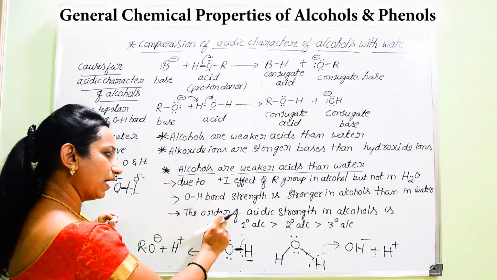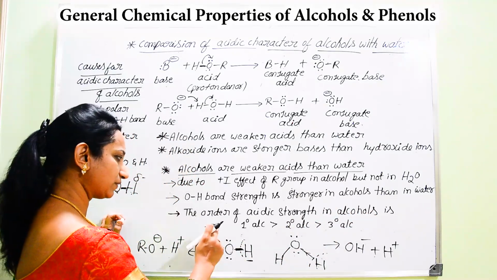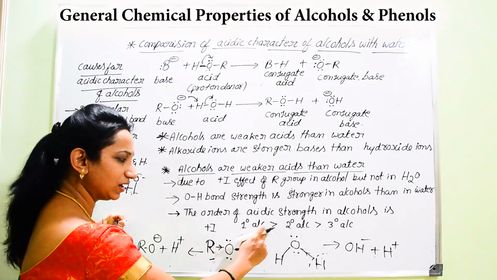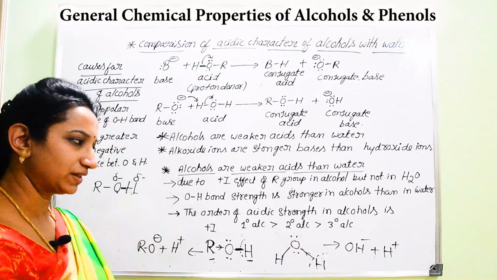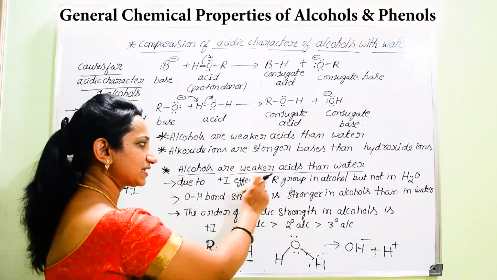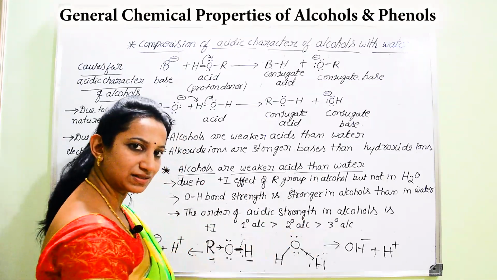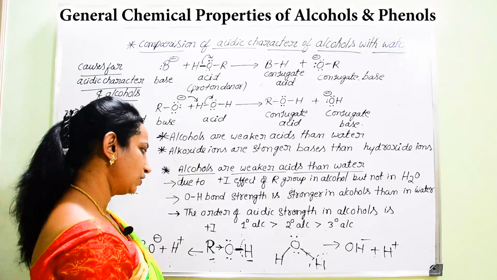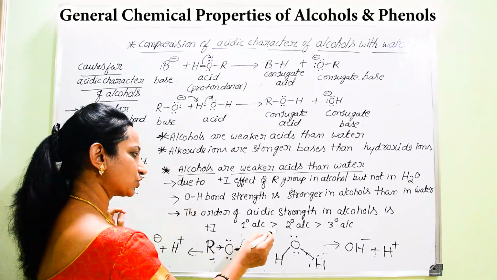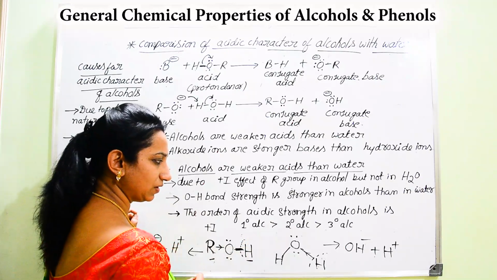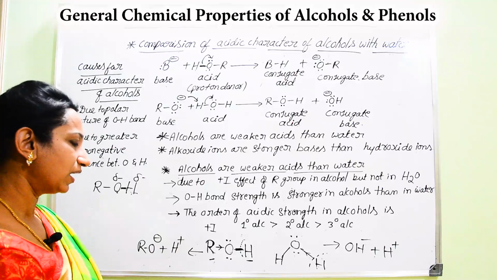The order of acidic strength in case of alcohols, that is with respect to primary alcohols, secondary alcohols and tertiary alcohols. Once you know that alcohols are weaker acids than water, even among the different types of alcohols we can compare the acidic strength. What is that order given here? So primary alcohols are stronger acids than secondary alcohols. Secondary alcohols are stronger acids than tertiary alcohols.